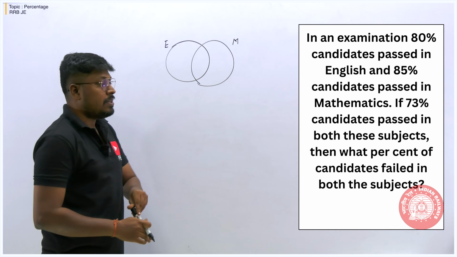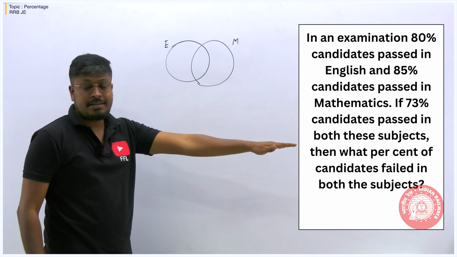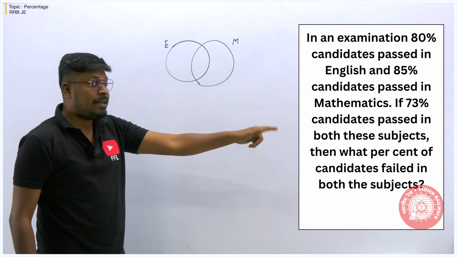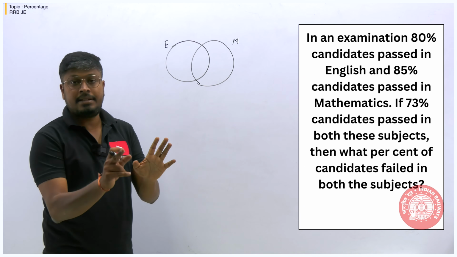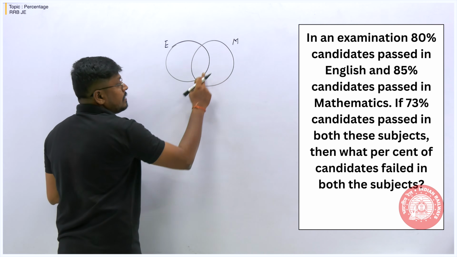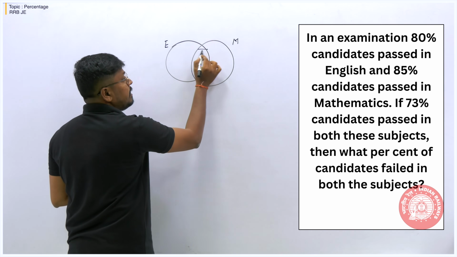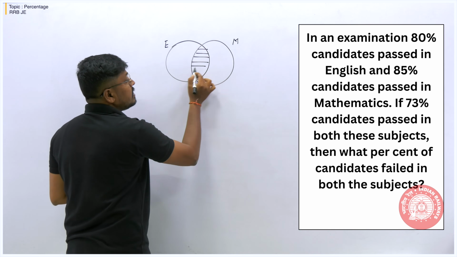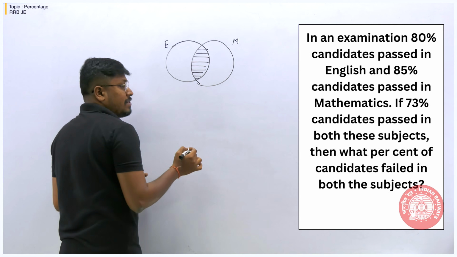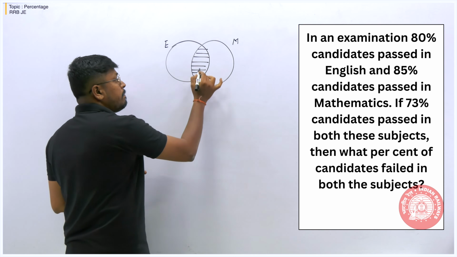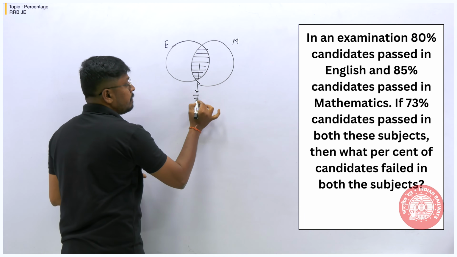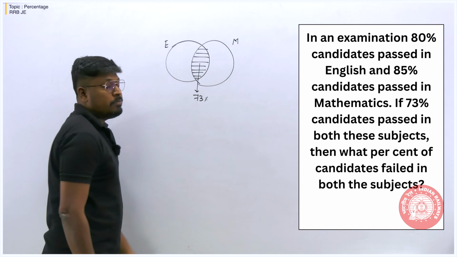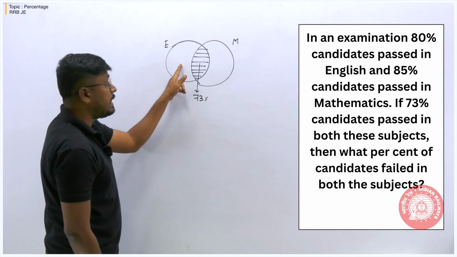According to the question, 80% of the candidates passed in English, 85% passed in mathematics, and 73% passed in both. So when we take this as English and this as mathematics, this will be the area where both English and mathematics overlap. According to the question, 73% of students passed in both subjects. Now let me target English.